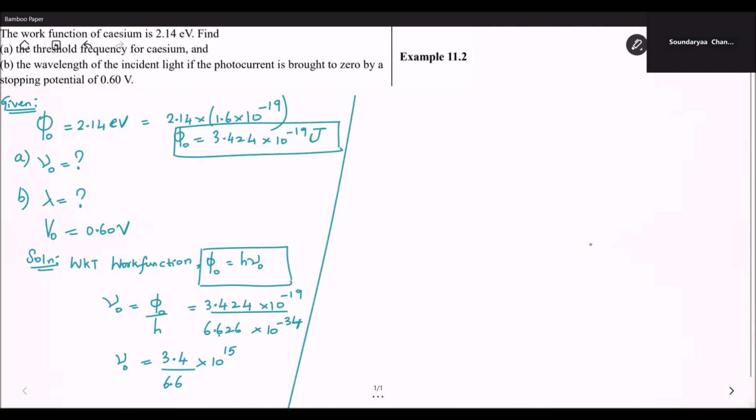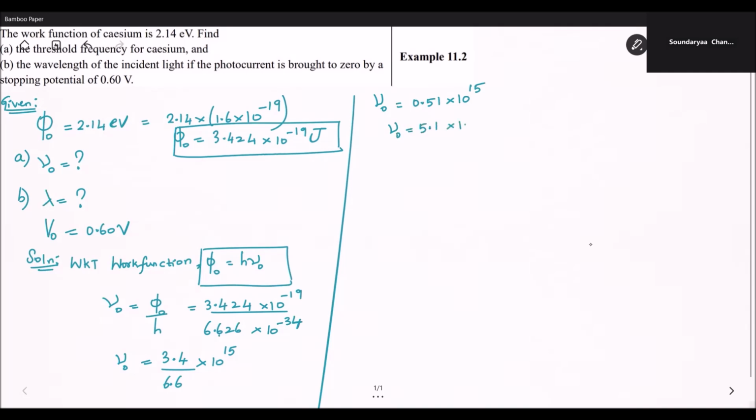So we can write nu naught is equal to 0.51 into 10 power 15. And it can be written as 5.1 into 10 power 14 Hertz. So this is how we can calculate the threshold frequency.